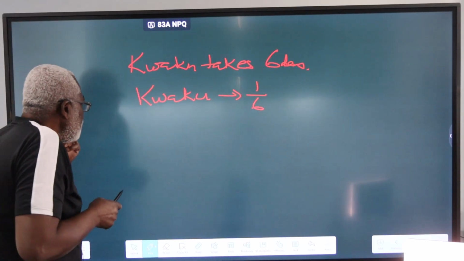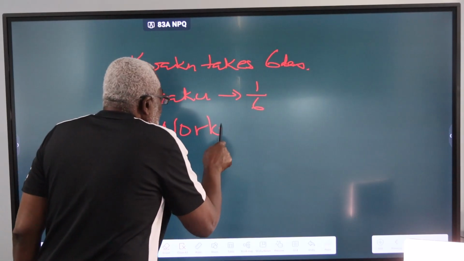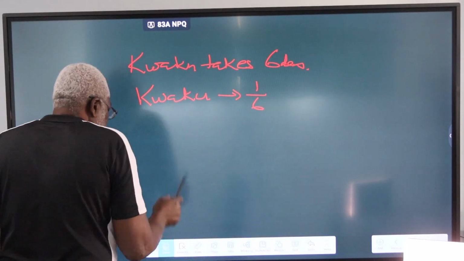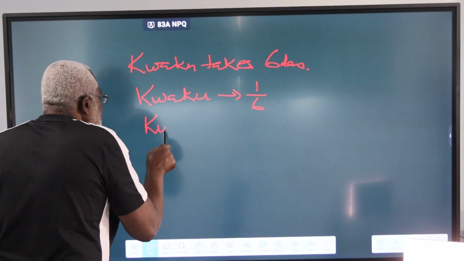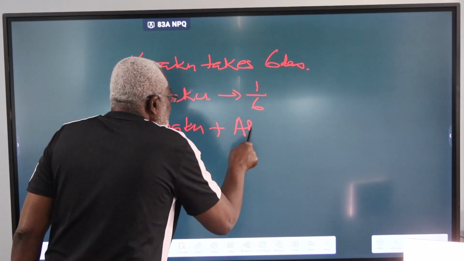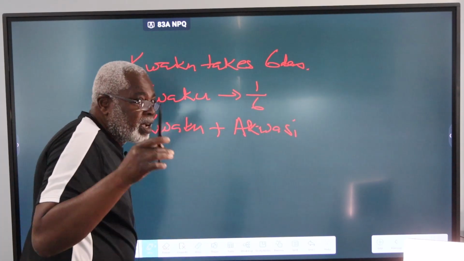So working together, Kweku plus Akwasi will take 4 days.